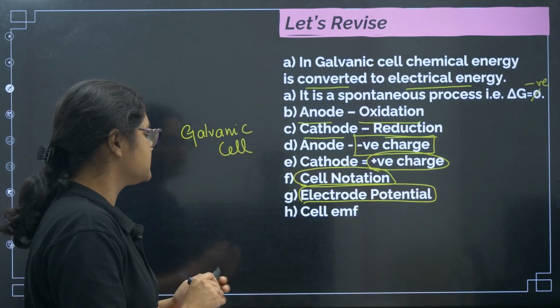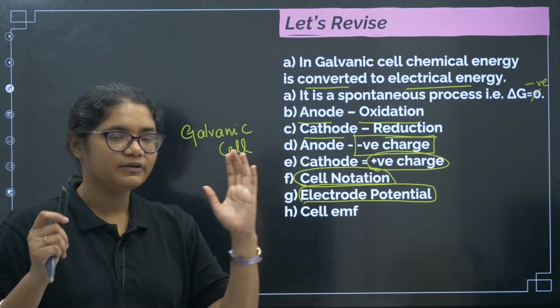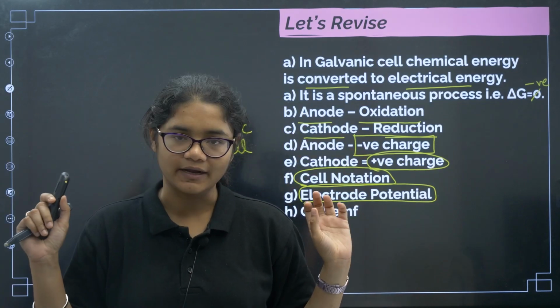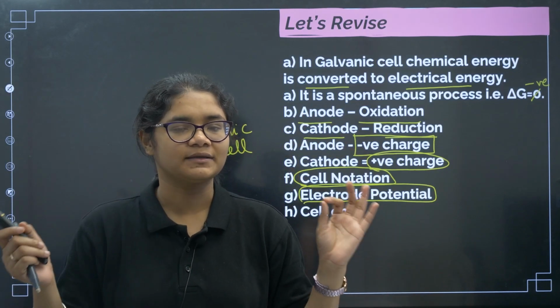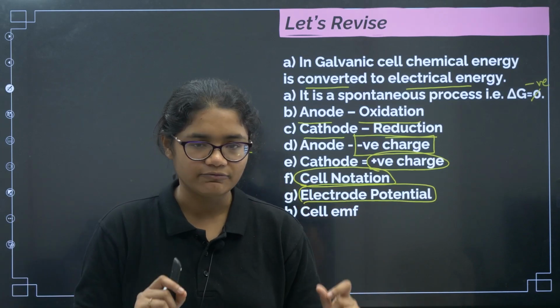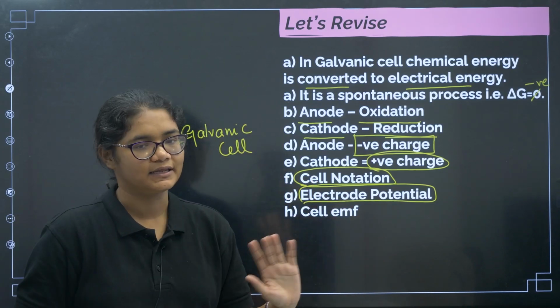Okay. Next, cell EMF, how to calculate? By using the standard hydrogen electrode we will get both the potentials, right? Then we can simply subtract them, right minus left or cathode minus anode, and we will calculate the cell EMF.